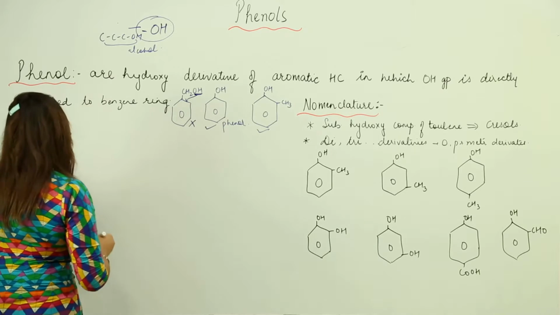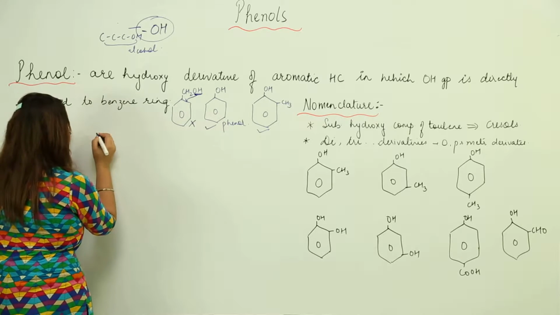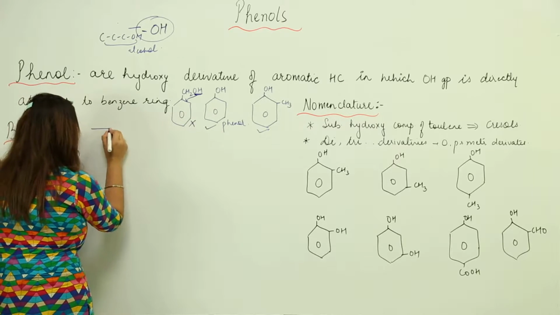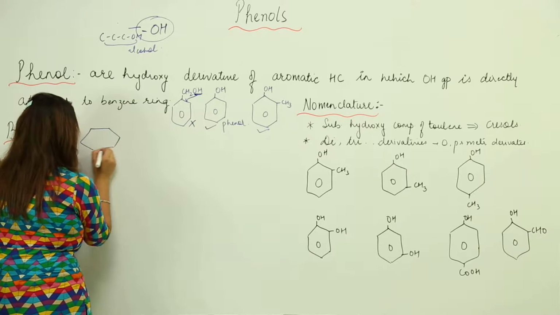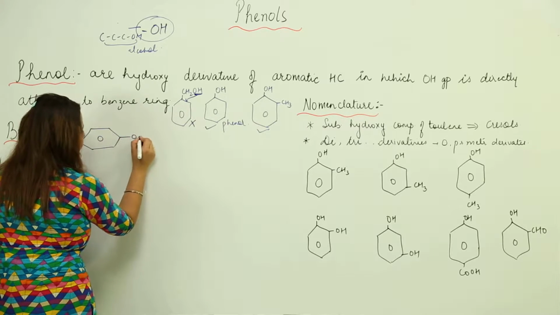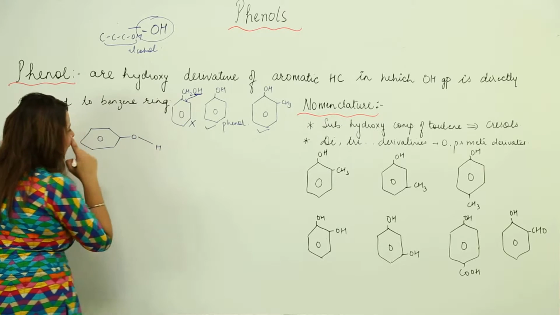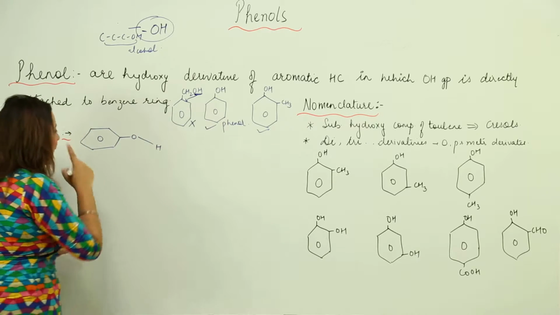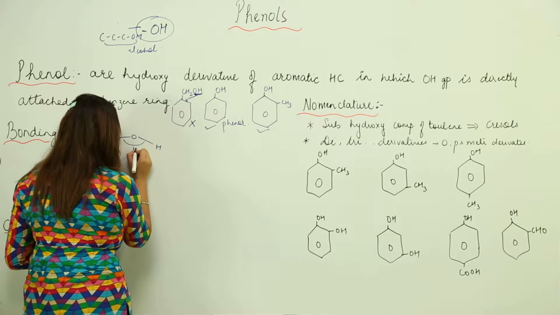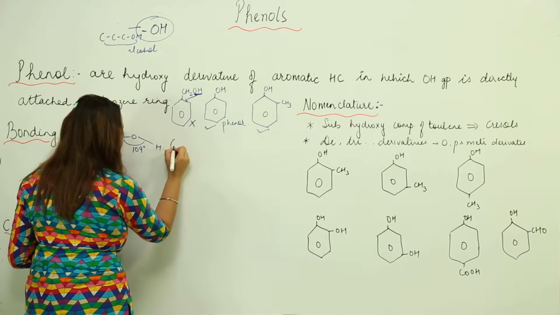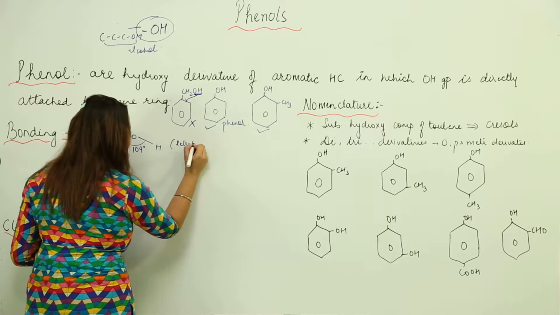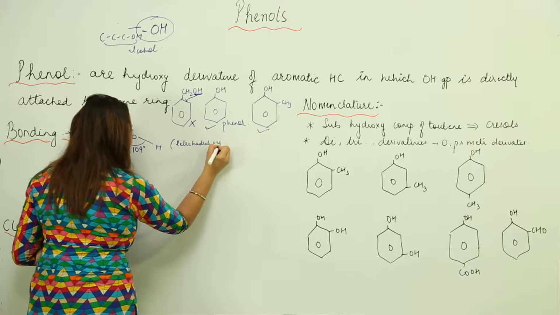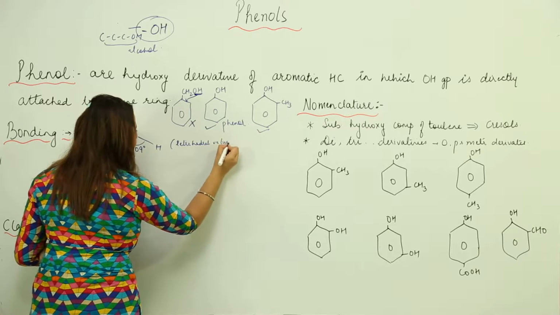Now if we talk about the bonding in it, suppose I make a bond like this. If I talk about the angle, it is approximately 109 degrees, equal to the tetrahedral value.